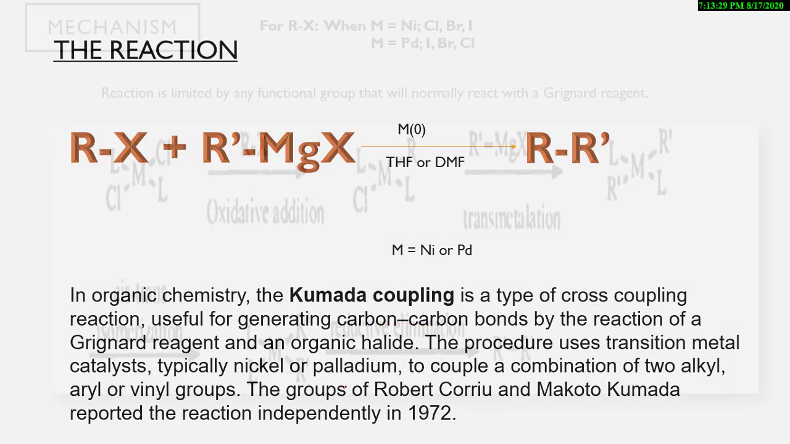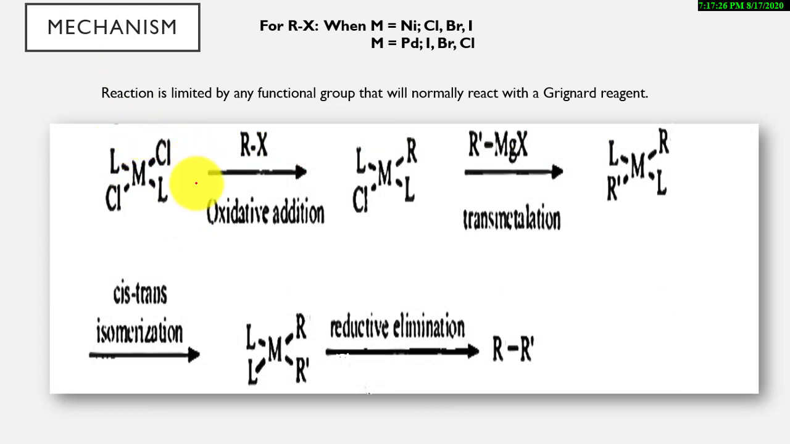Let's see the mechanism. This is the starting material. Here the metal is at the zero oxidation state. We are reacting it with R-X, which is an organic halide. This is the oxidative addition step. Here one of the chlorines is replaced by the R group. After that the transmetallation happens. Here the Grignard reagent attacks this compound. Here the R will remain as it is. The chlorine will be replaced by this R dash.